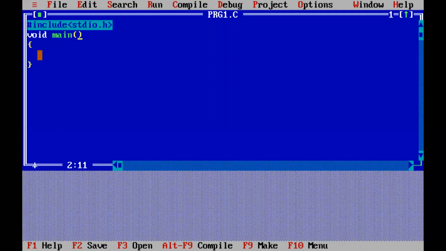Now, without a main we cannot write a program, right? So now we are giving a simple program just to interact with the computer. We want to see whether it is responding or not, right? So we will just write St. Francis College, just to print a string. We need not give two arguments. I told you, only to print St. Francis College, we are not using any variable name. We didn't declare any variable, and we are not assigning or printing the value of any variable, so we can just give it within double quotes. Whatever string we are printing using printf, you have to mention within double quotes.